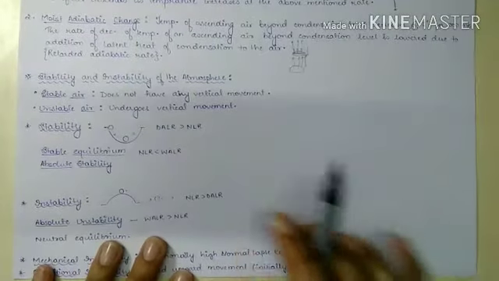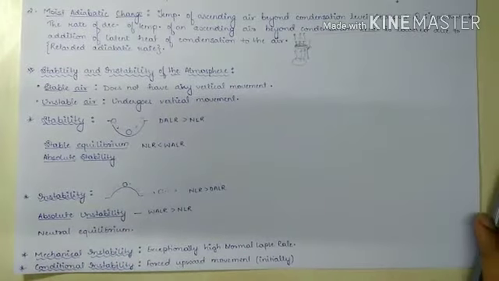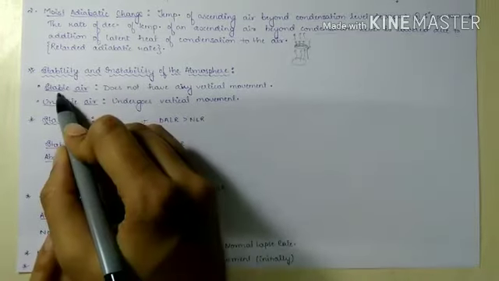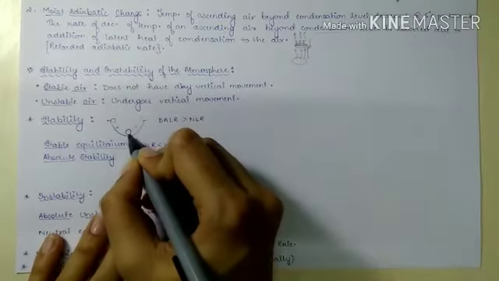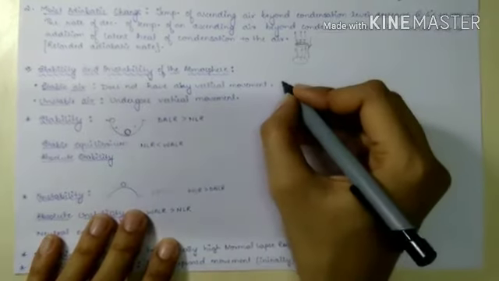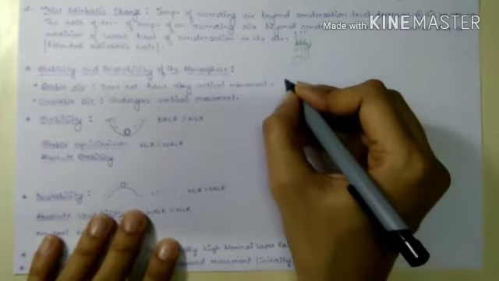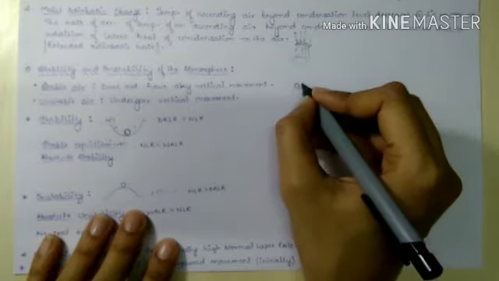Now we will look into stability and instability of the atmosphere. The stability and instability of the atmosphere depends on the relationship between the normal lapse rate and the adiabatic change of temperature. First we have stable air. Consider a ball in a bowl. This is its stable position.